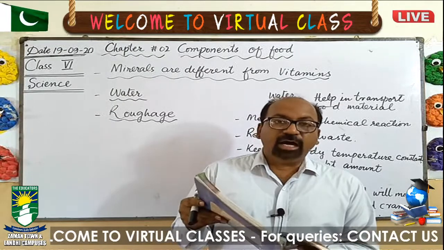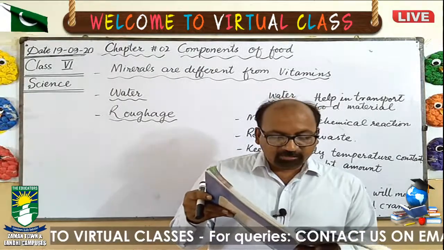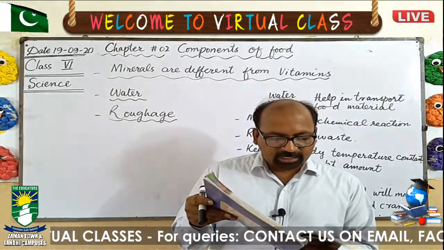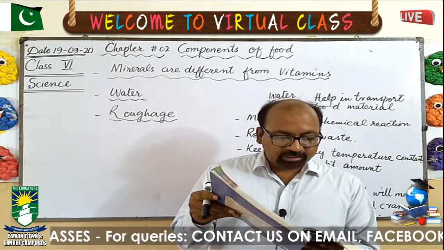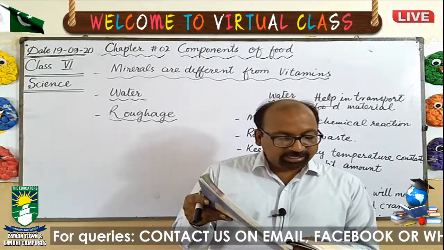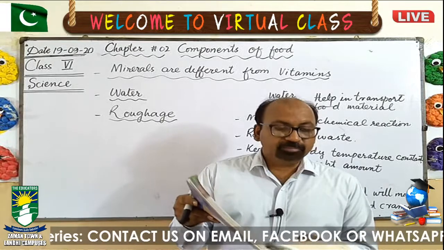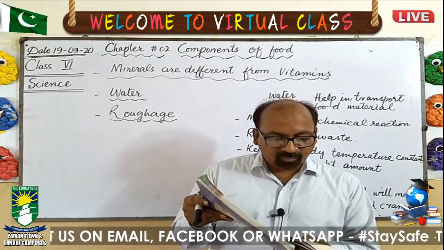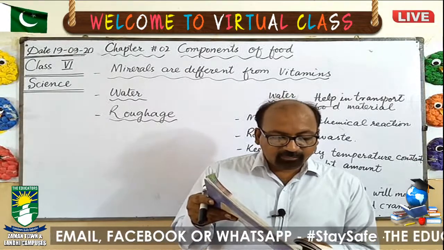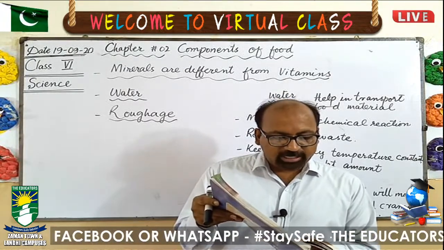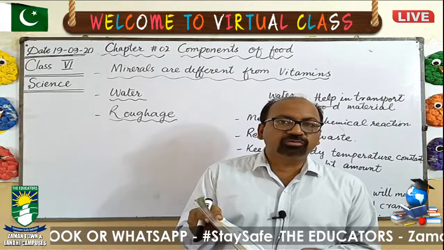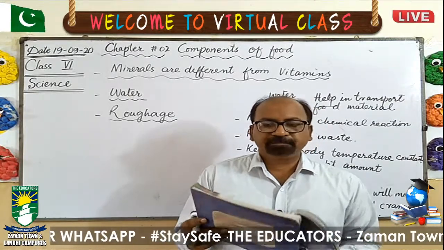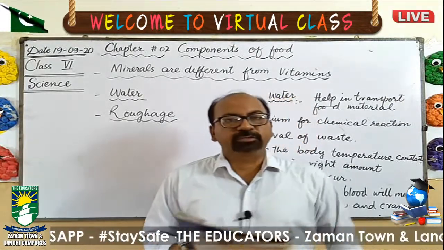And what are the signs of rickets? The bleeding gums and swollen tongue and weak bones, because calcium is going to help make the bones stronger. So the bones will become weaker, and there will be bleeding from the gums and a swollen tongue, because calcium is also going to make the teeth stronger. Next one is phosphorus.